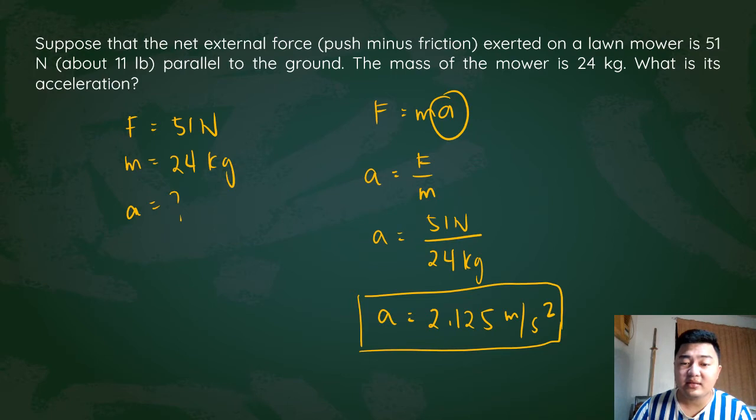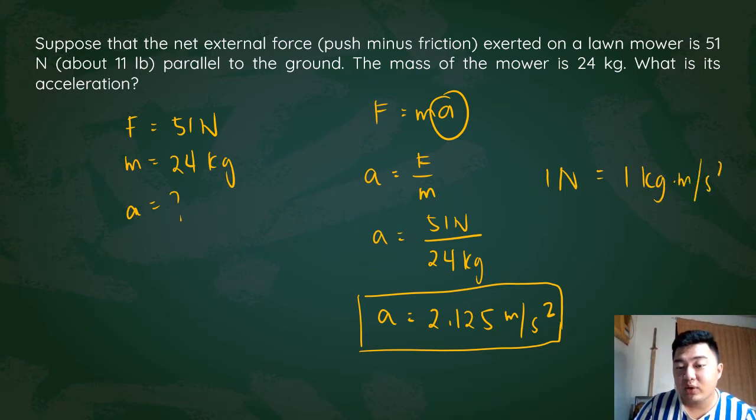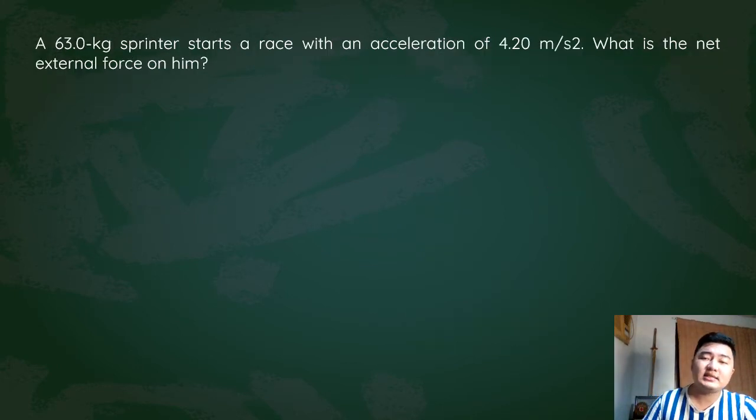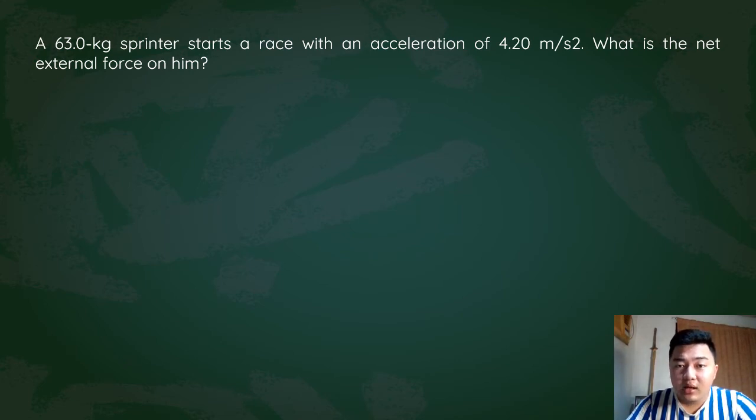Now, how did we arrive at meters per second squared? Remember that 1 Newton is equal to 1 kilogram meter per second squared. So if this is kilogram meter per second squared divided by kilogram, the kilogram gets cancelled, and you're left with meters per second squared. Another thing to remember when you do forces is that force is a vector quantity, meaning it's fully described with both magnitude and direction, as well as acceleration.